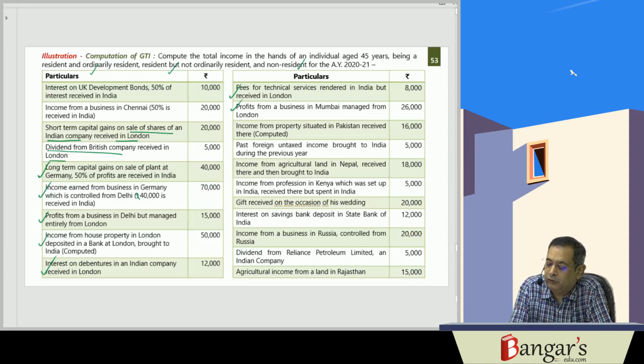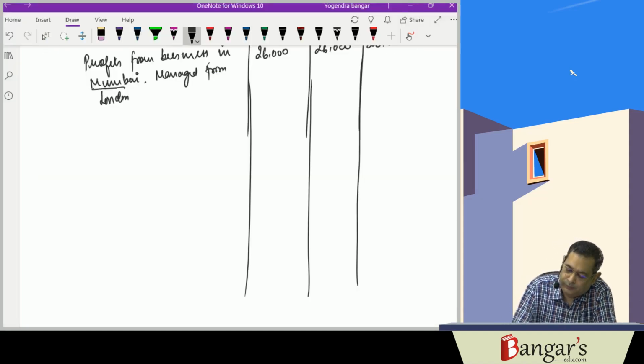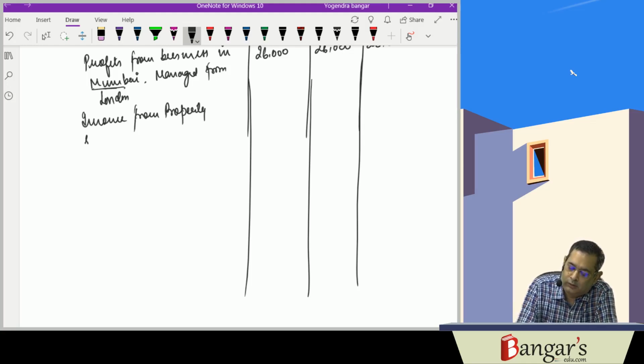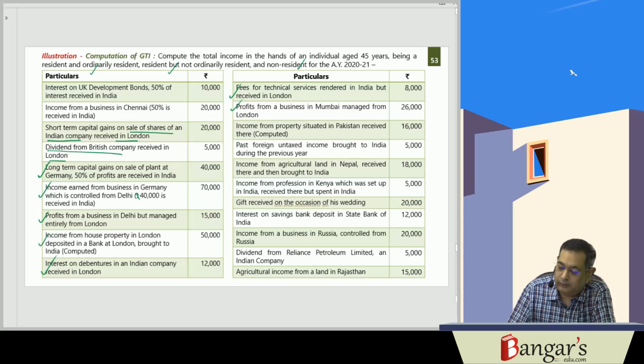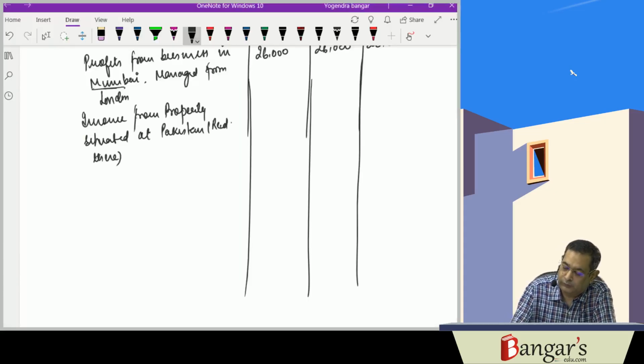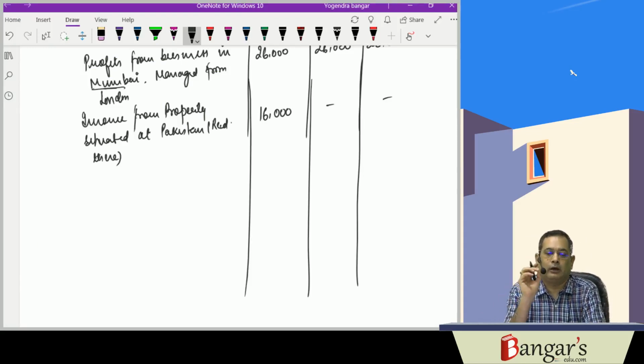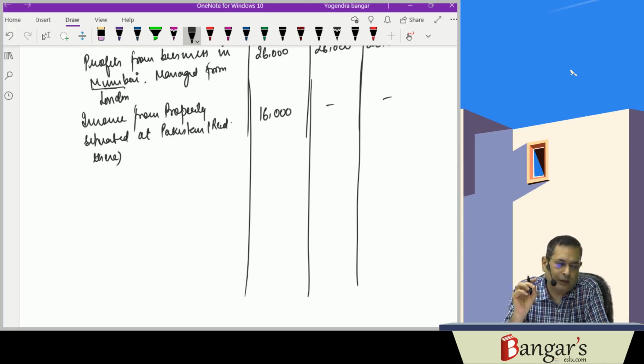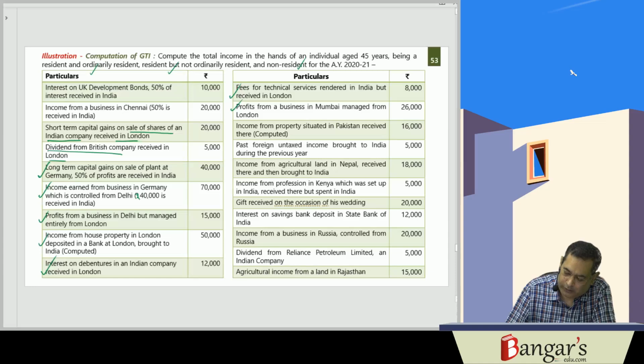Income from property situated in Pakistan received there. So here it is 16,000 rupees. It will be taxable only in case of a resident, since income accrues and arises outside India, and the same is also received outside India.